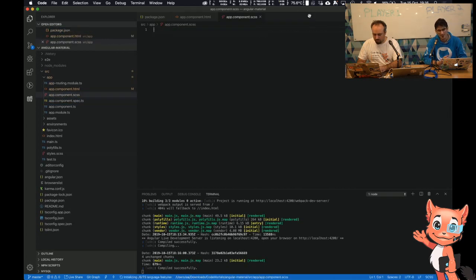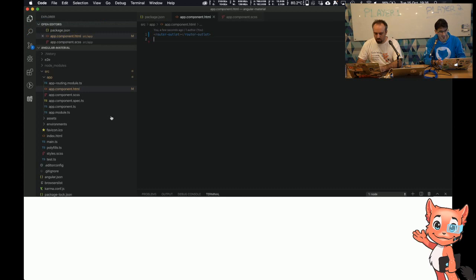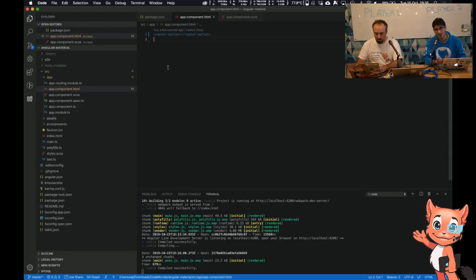Spec file, leave it in there. We'll probably write end-to-end tests in another stream, with Cypress and Cucumber, but not for now. So what else? I think that's working, and if I save it, it'll automatically reload. Have a look at the page, and the page is white. Obviously, the page is white because there's nothing on the page.